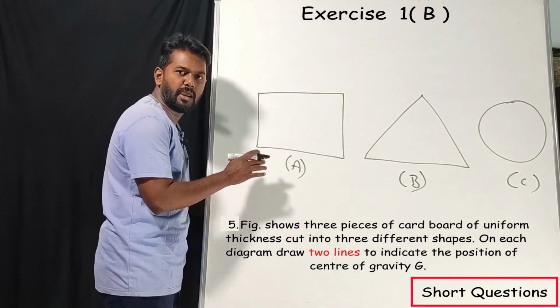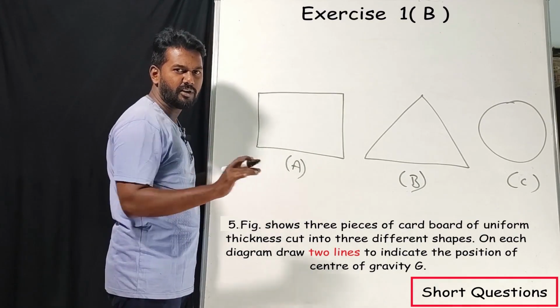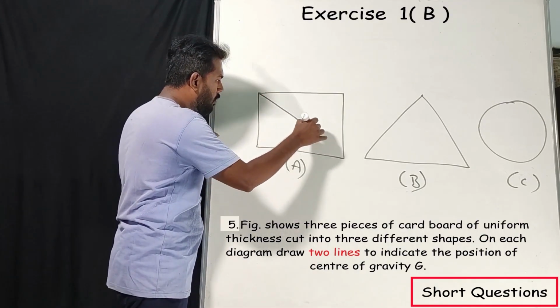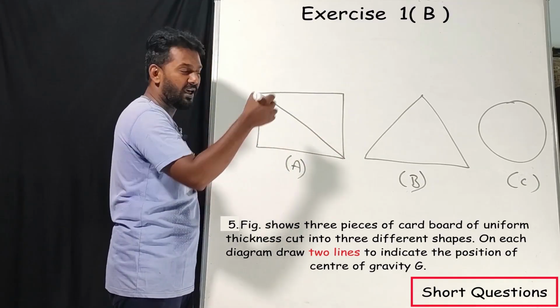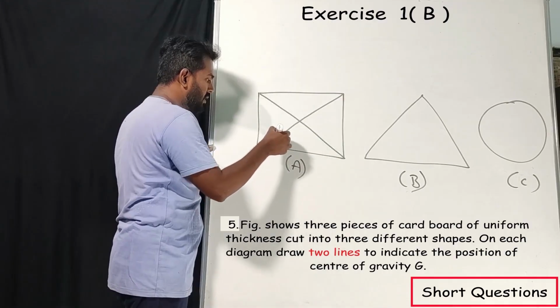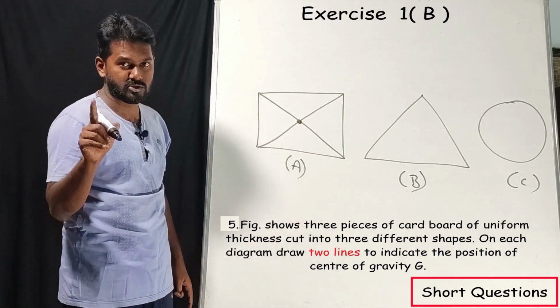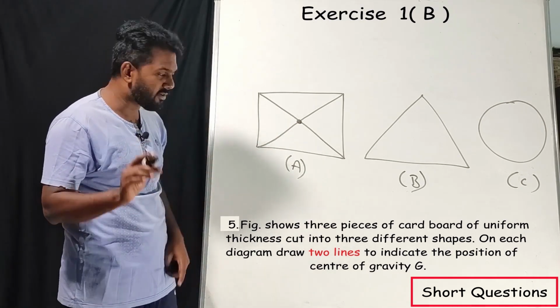For diagram A, figure A, you can take any quadrilateral, center of gravity remains same. Why? That depends upon only one value, that is the point of intersection of diagonal. See, I have drawn 2 lines. They told only 2 lines to follow. We have to draw only 2 lines so that we should get the center of gravity.